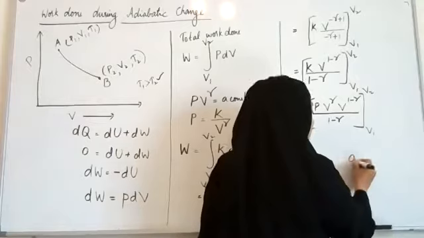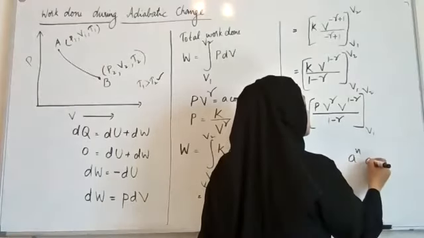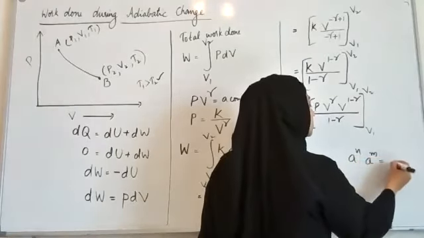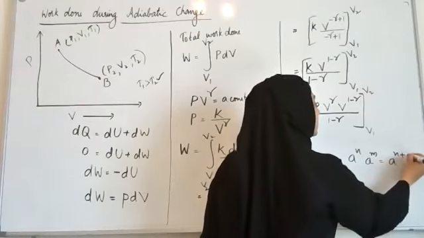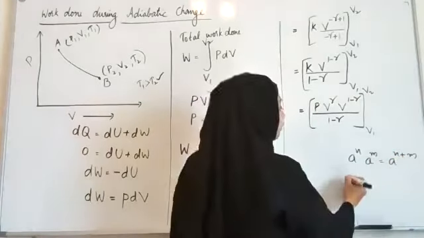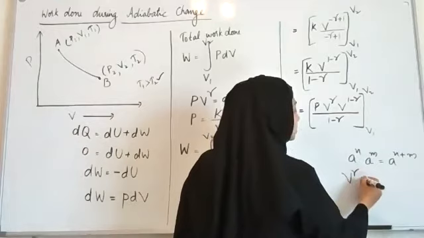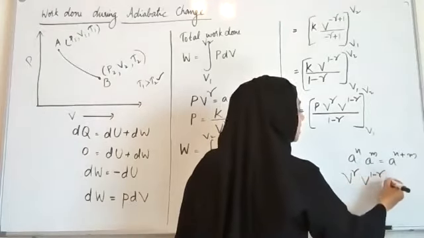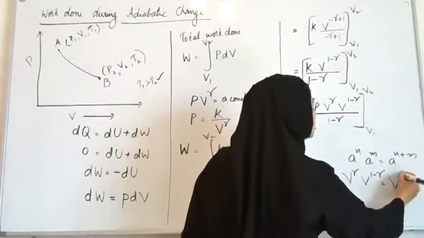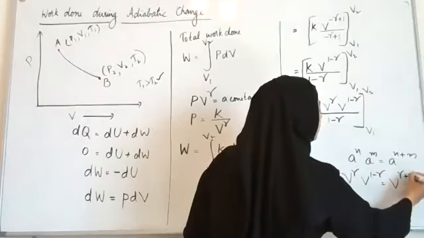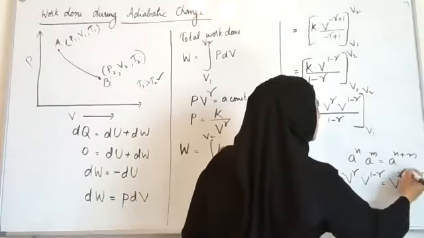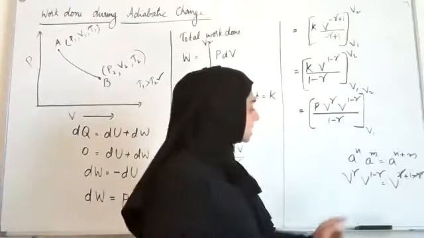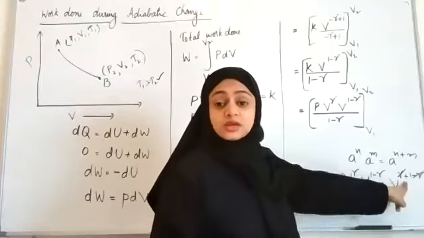We have a raised to m into a raised to n is equal to a raised to m plus n. So V raised to gamma into V raised to 1 minus gamma can be written as V raised to gamma plus 1 minus gamma. So gamma minus gamma gets cancelled and it will become V raised to 1.